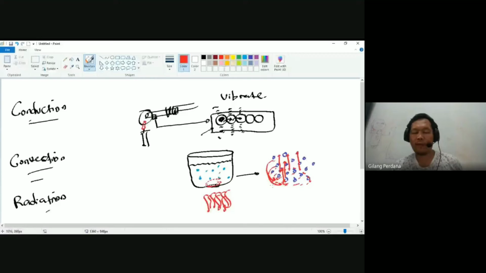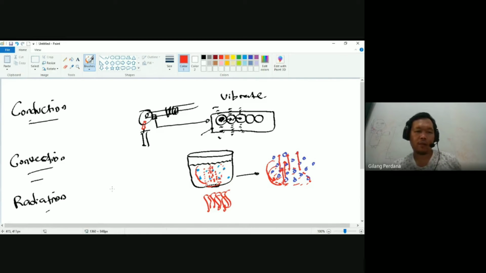That's why when you see boiling water, it moves from the top to the bottom, and you will see the bubbles move up. And then again it will move to the bottom, and you will see the bubbles and the water move up. That is like a circulation. That is convection.